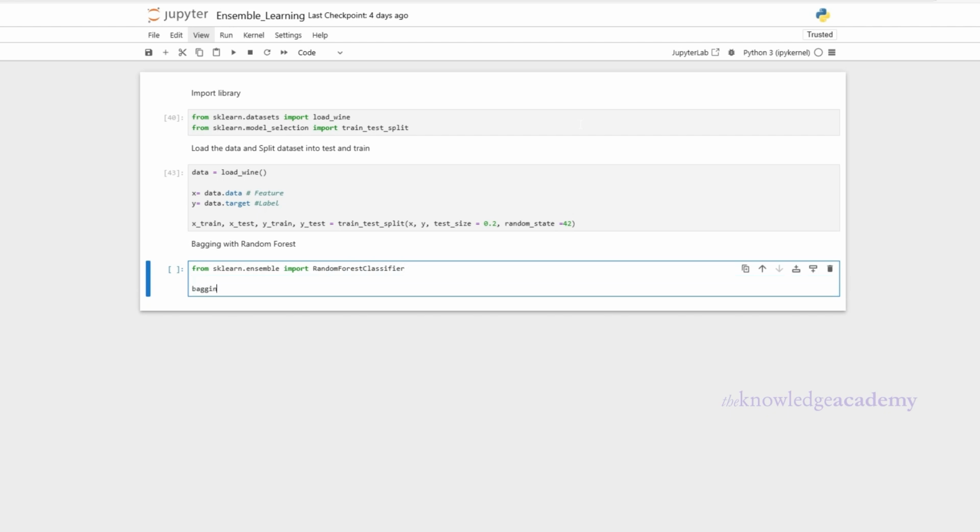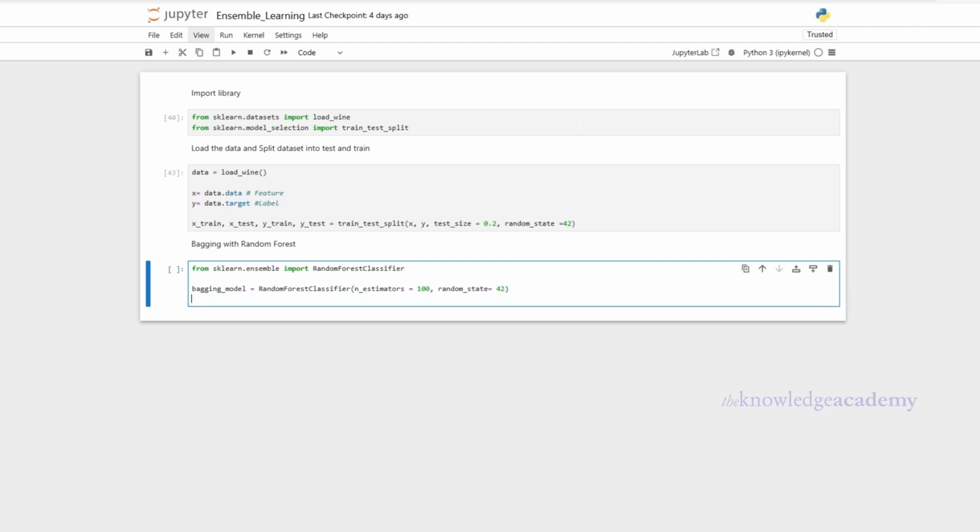Now to create the bagging model, we're creating and training a random forest model, which is a type of bagging technique. First, we define the model using random forest classifier, then in brackets n_estimators equal to 100 and random_state equal to 42. Here, the parameter n_estimators equal to 100 means the model will create 100 decision trees, where each tree makes its own prediction, and the final result is based on the majority vote. More trees generally lead to better accuracy, as the model gets multiple opinions before making a final decision, whereas random_state equal to 42 ensures that the model gives the same results every time we run the code.